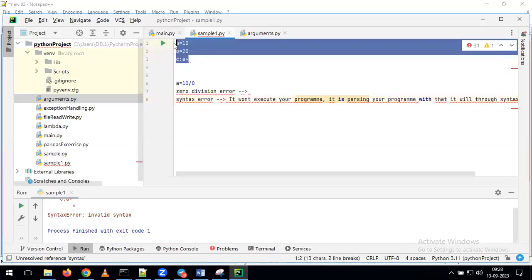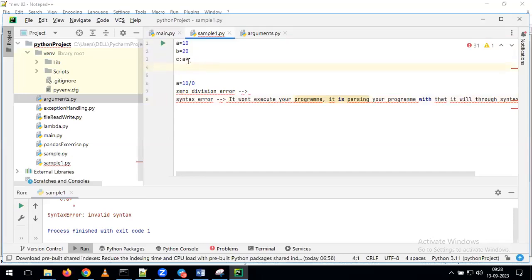Now, as part of this example, what is happening here? You haven't given the syntax properly. You gave a plus, and after that you have to define another variable. Indirectly, you are giving the syntax wrongly. For that reason, it gives the syntax error. As part of a syntax error, it won't run your program.